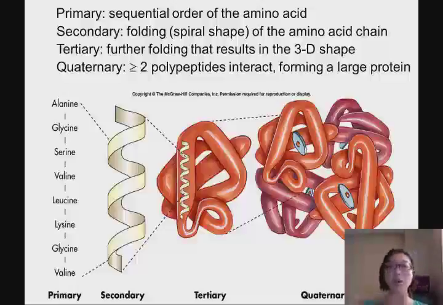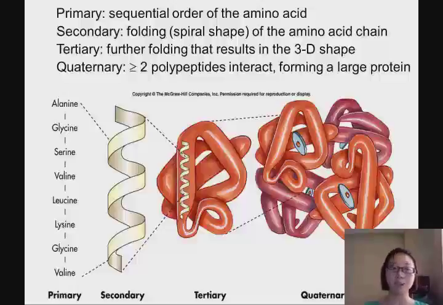However, each amino acid has a hydrogen group, if you remember the structure of the amino acid. So the hydrogens between each amino acid are going to cause interactions, making the primary sequence of the protein fold to become a spiral shape, or an alpha helix shape, or a beta sheet shape, or a random shape of those proteins.